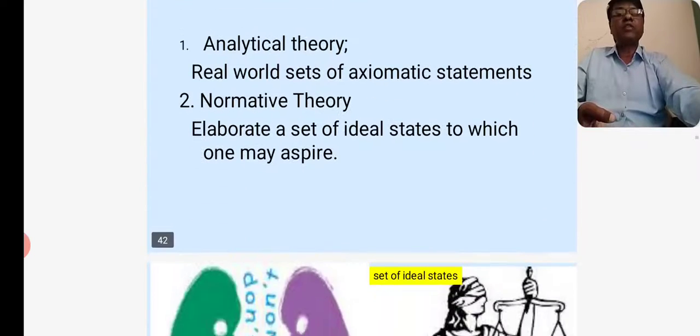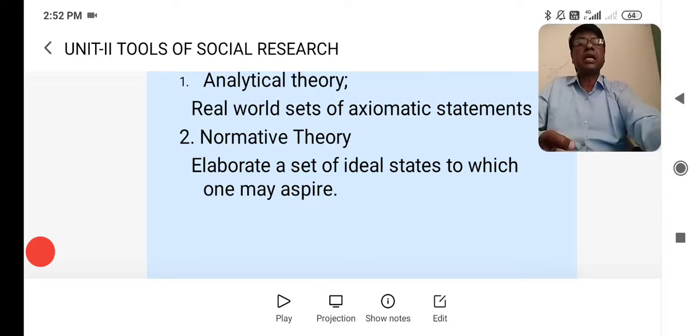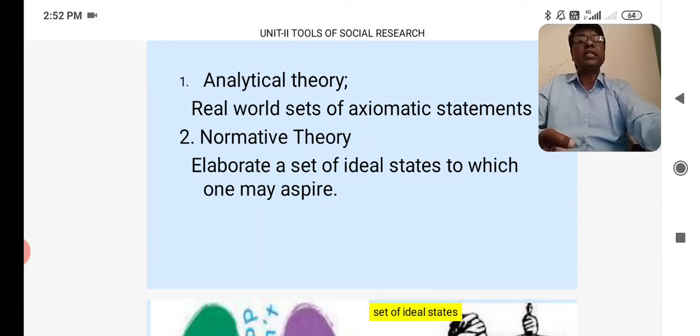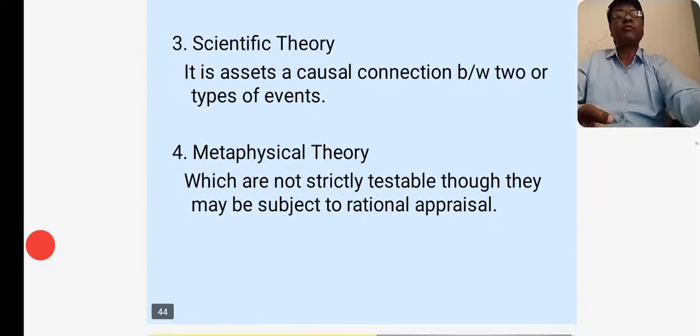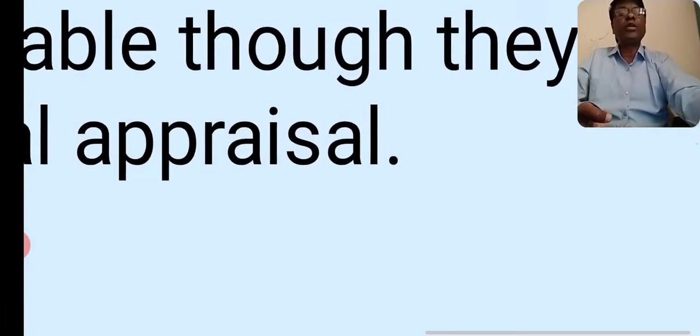Types of theory. First one, analytical theory. Real world sets of axiomatic statements. And second one, normative theory. Elaborate a set of ideal states to which one may aspire. Scientific theory. It asserts a causal connection between two or more types of events. Next one, metaphysical theory, which are not strictly testable, though they may be subject to rational appraisal.